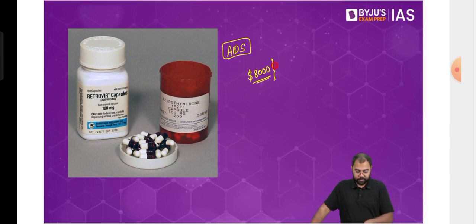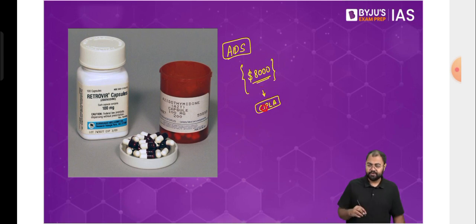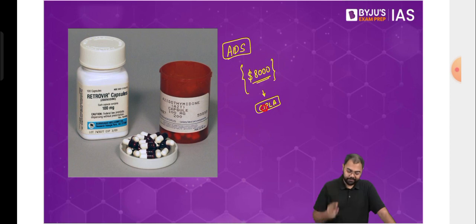The problem with AIDS also was that the countries suffering from it were largely the poorer countries, and the poorer sections in those countries had the highest numbers of AIDS cases. So it was impossible for them to even think of having those $8,000 to survive with AIDS. In this scenario, an Indian company, Cipla, comes forward and goes to the government. It was the Atal Bihari Vajpayee government at that point of time, and Dr. Yusuf Hamid, who was the head of Cipla back then, came forward. He said to the government that, look, if you allow us to manufacture this, we will bring down the cost to $2 a day.